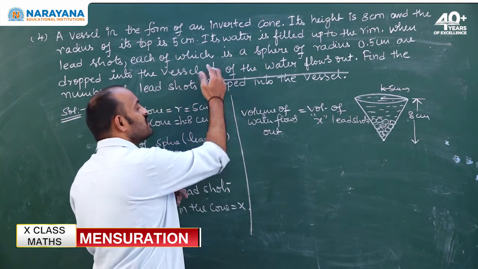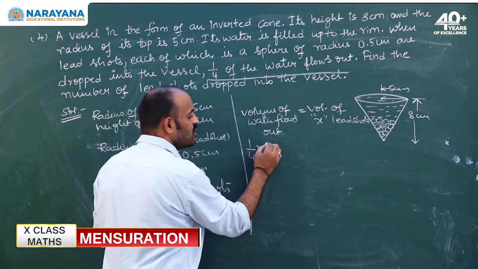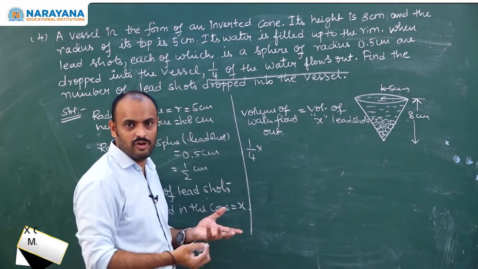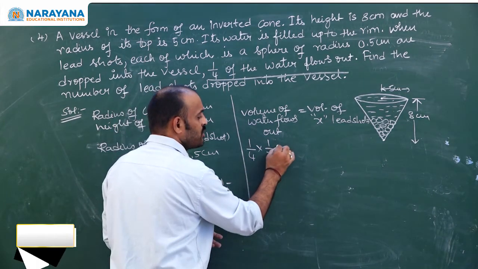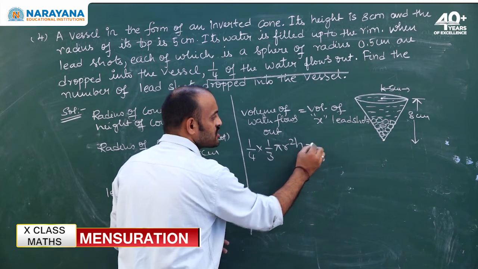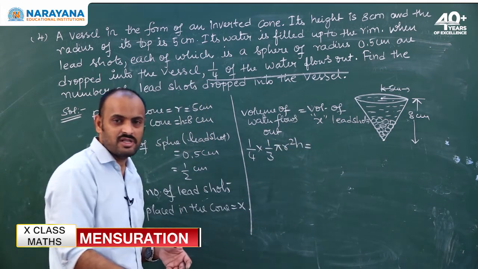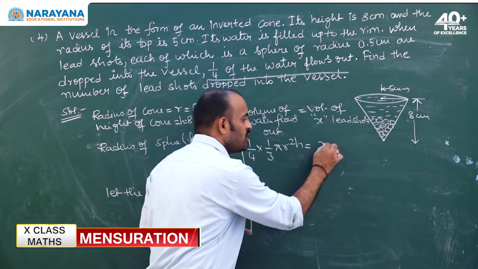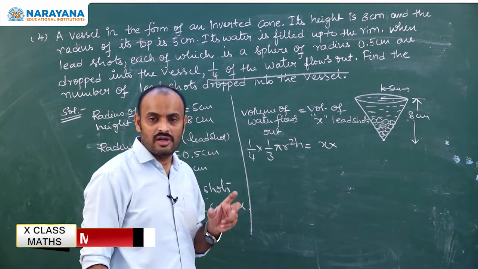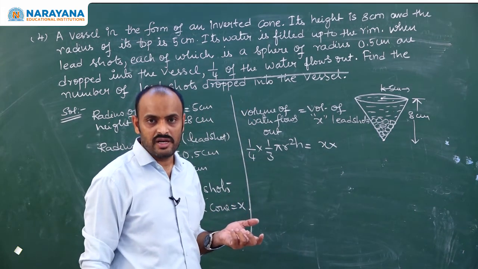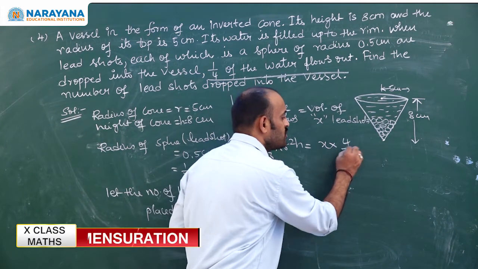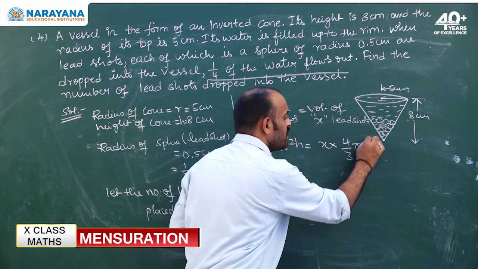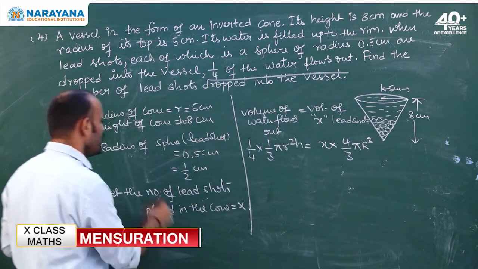How much flows out? 1/4 of volume of cone. What is the volume of cone formula? 1/3 pi r square h. Volume of x lead shots means x into volume of one lead shot. So lead shot is in which shape? Spherical shape. So what is the sphere volume? 4/3 pi r cube.